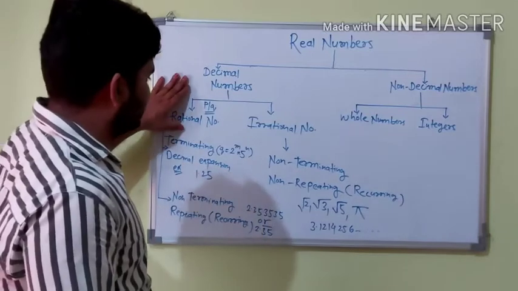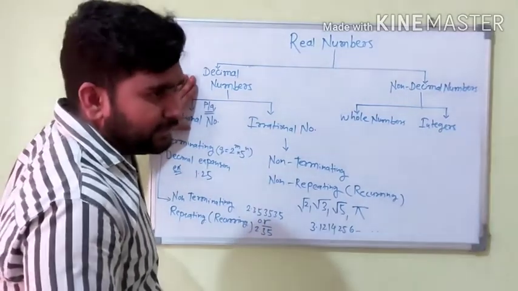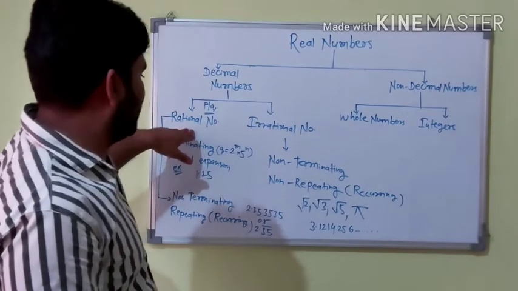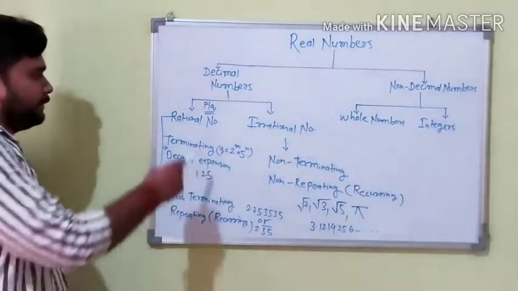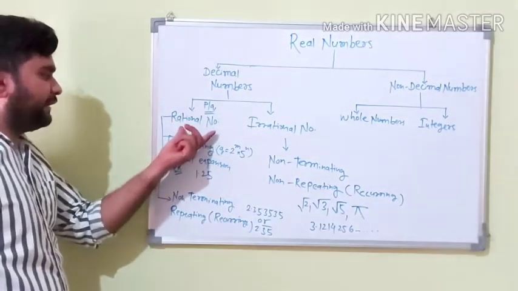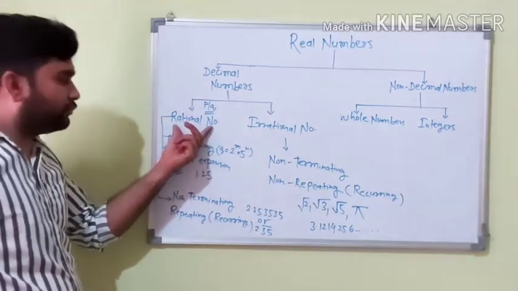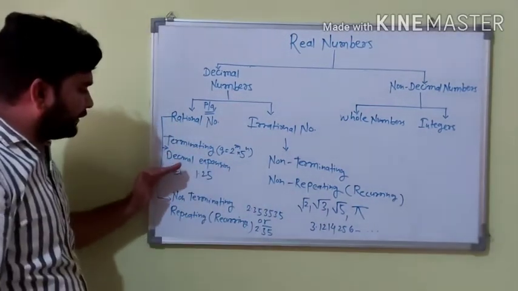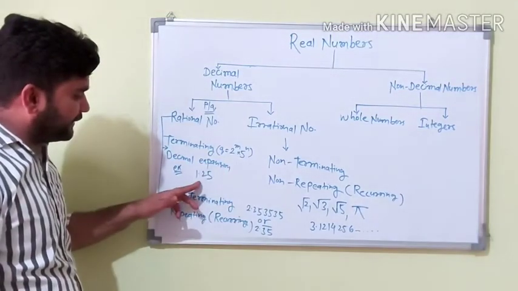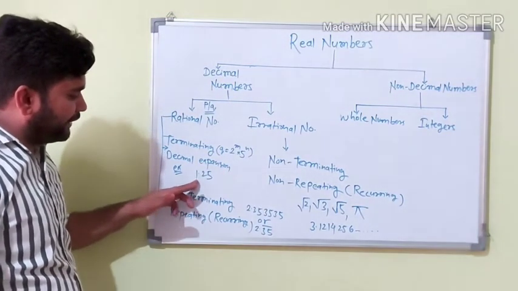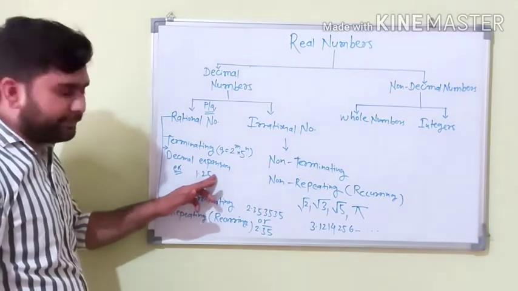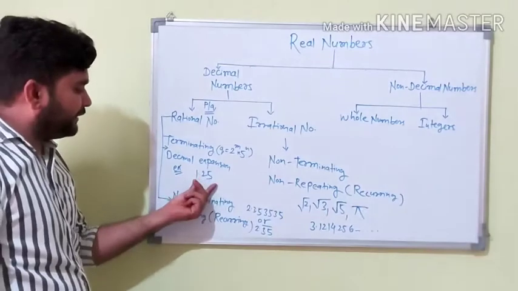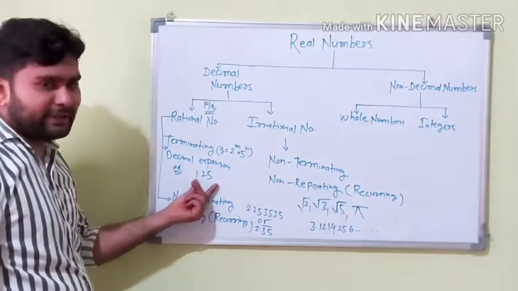Mostly numbers we can write in the form of decimals. If any number is in the form of p by q, then it can be said to be a rational number, as we have already written in our copy. A rational number can have a terminating decimal expansion, just like this decimal number, in which the expansion terminates after 25. There are no more digits, which means it is a terminating decimal expansion.